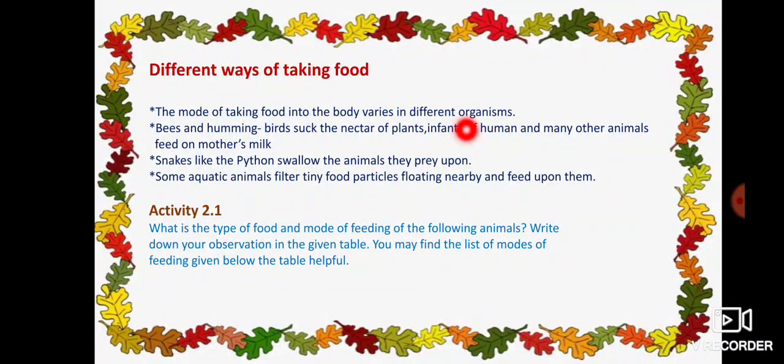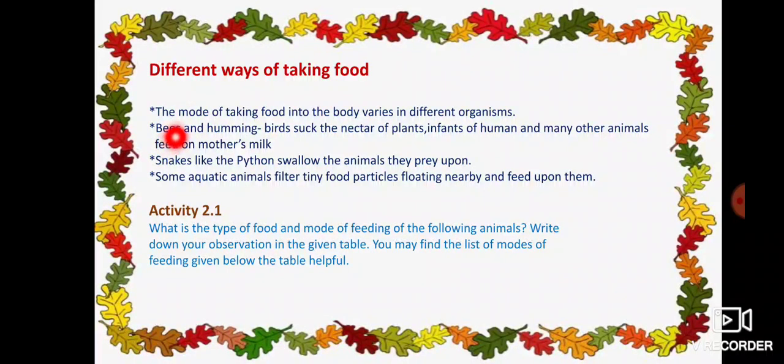We eat some vegetables and fruits as food, and some other animals like cats and dogs drink milk and eat some bread and small insects, and a cat will eat a rat also. Like this, the mode of taking food differs in different organisms.